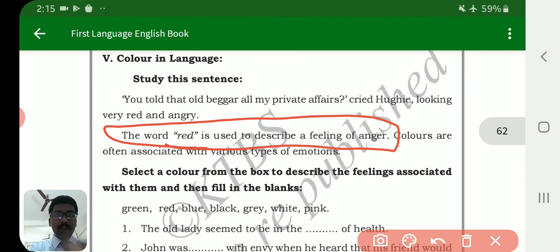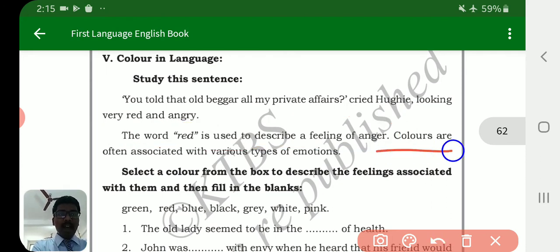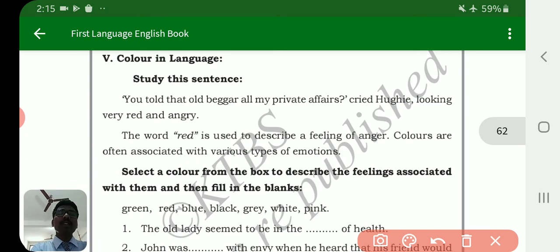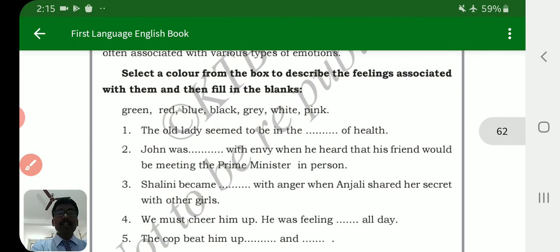Colors are often associated with various types of emotions. Red means anger, angry and mad. So that's why here they have given: select a color from the box to describe the feelings associated with them and then fill in the blanks.